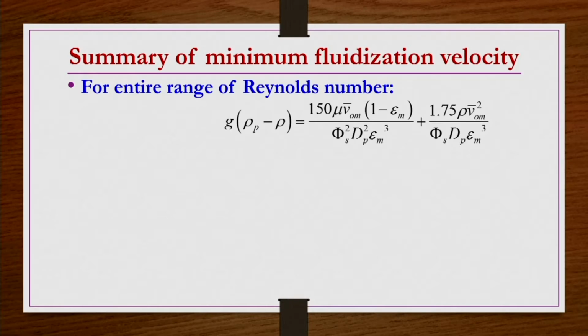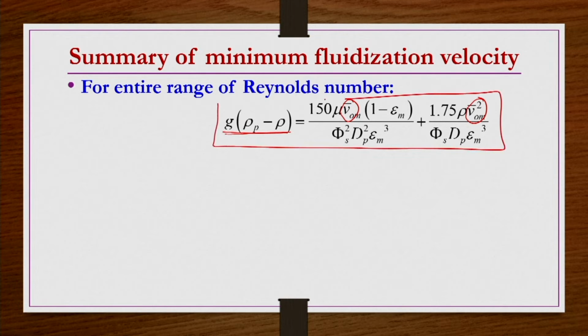So in the Ergun equation, the left hand side delta p by L was replaced by g delta rho multiplied by 1 minus epsilon m, and on the right hand side wherever V0 bar was there, it was replaced by V0m bar. There was 1 minus epsilon m whole square, and here 1 minus epsilon m was there. So the 1 minus epsilon m part can be cancelled out on the left hand side wherever possible. So this is the final equation that we got.